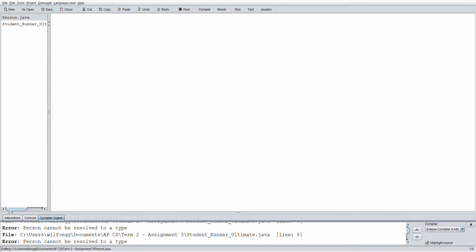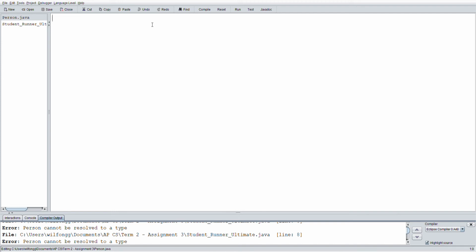And when you read in the assignment description, it talks about the way that your methods need to be written, and probably one of the more important things is that all your variables should have access level of private, and all required methods should have an access level of public. So that's written in the assignment description. So that's where you would find that information. So let's go ahead and write this person file together.